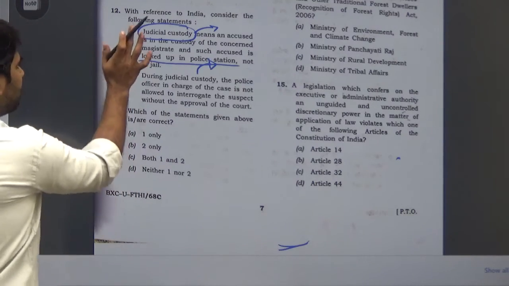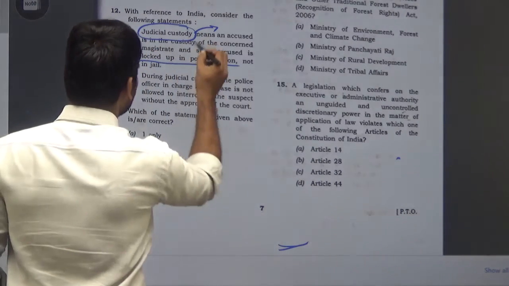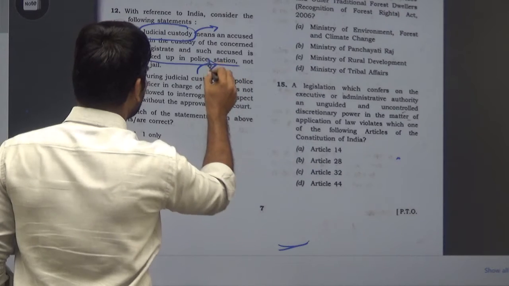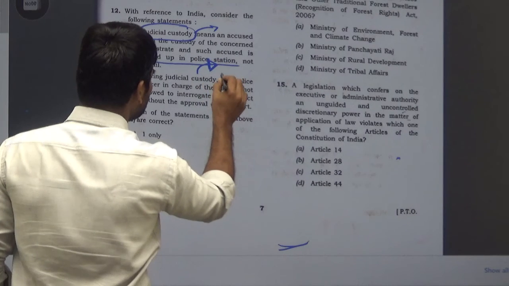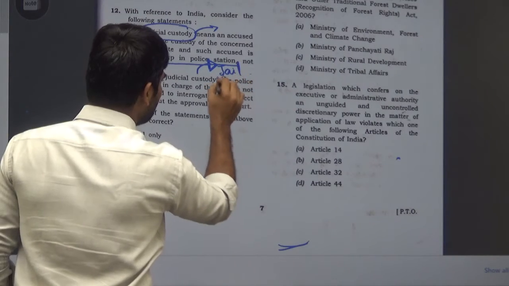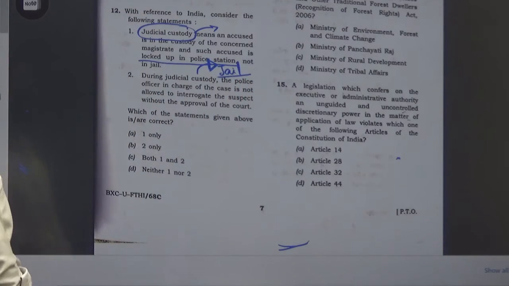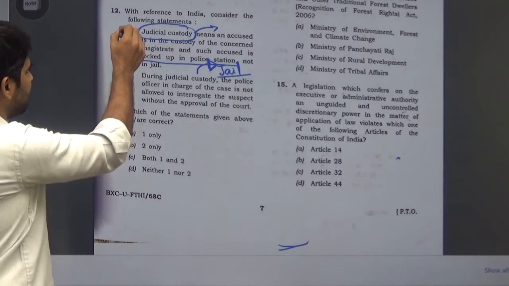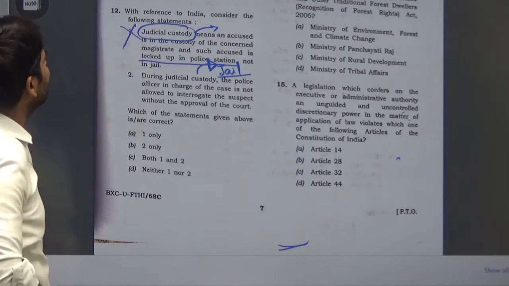So when the person is granted judicial custody, that means the accused is not in police lockup or police station, rather in jail. So obviously this statement is wrong.